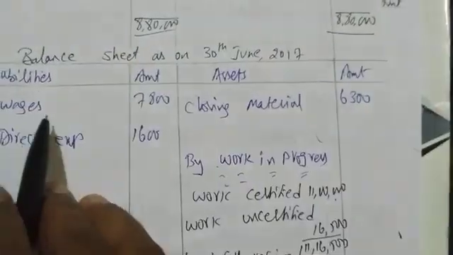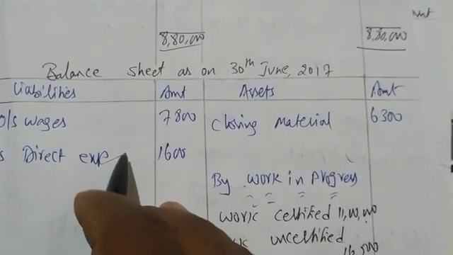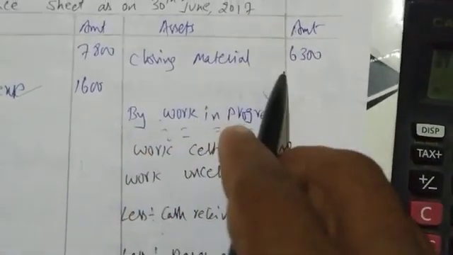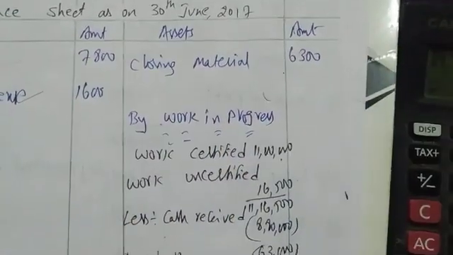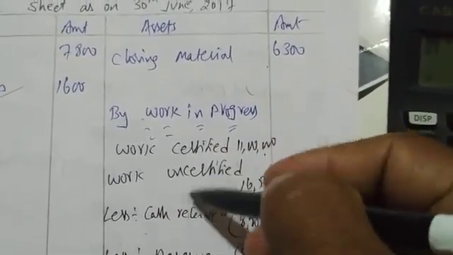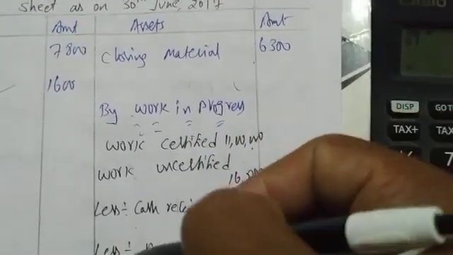In the balance sheet, on the liability side you write outstanding items. We have outstanding wages and outstanding direct expenses, 2 items you have written. In closing material we have 6,300. We write closing stock and all like that. Then work certified, work uncertified. This is new. We have to follow this format: work certified, work uncertified, less cash received, less reserve.